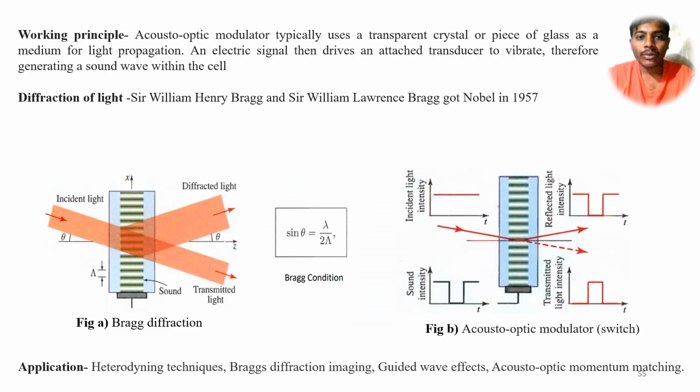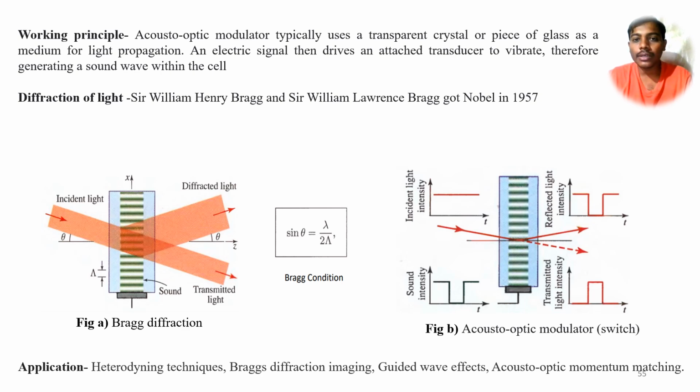For the working principle of the acousto-optic modulator, we know the law of refraction: when light passes from one medium to another medium, it will be bent.